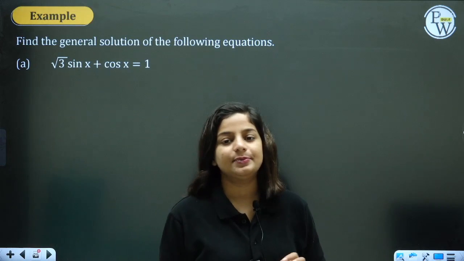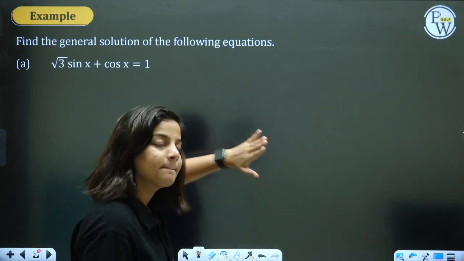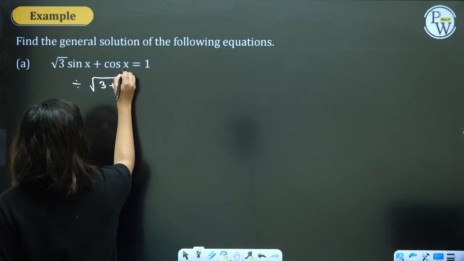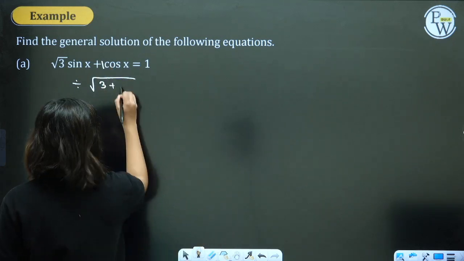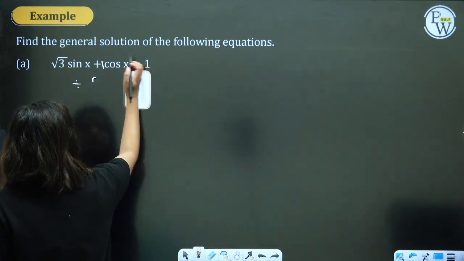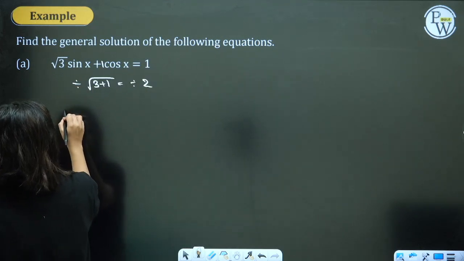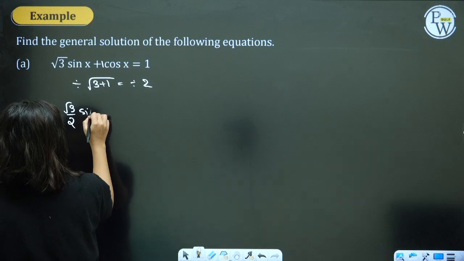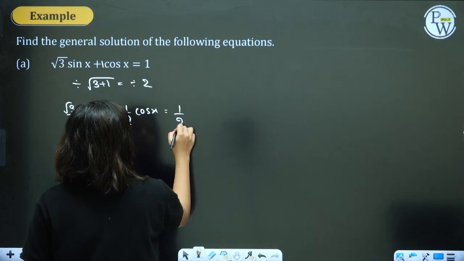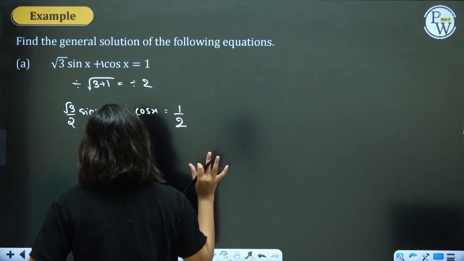Root 3 sin x plus cos x is equal to 1. You can see a sin x plus b cos x equal to c. Divide by root of a square plus b square. What is here? b means 1. That is dividing by root of 3 plus 1, root 4, 2. Can you understand? Root 3 by 2 sin x plus 1 by 2 cos x equal to 1 by 2. Dividing means it should be on both left and right everywhere. This turns out into a nice formula.